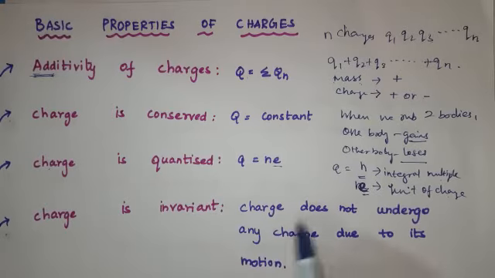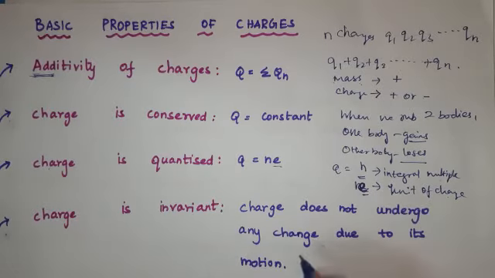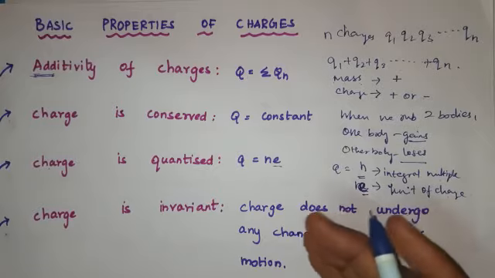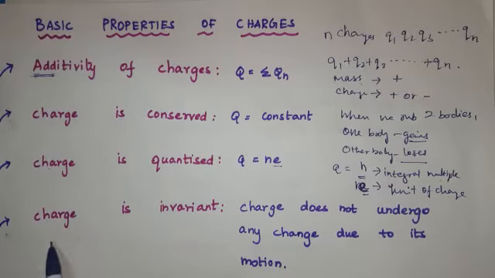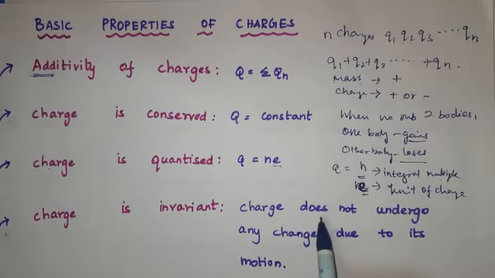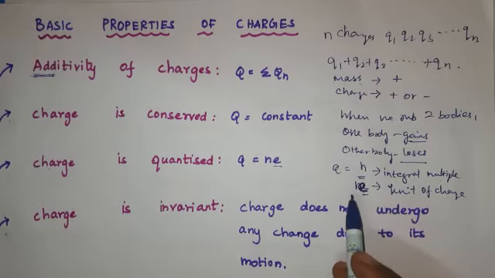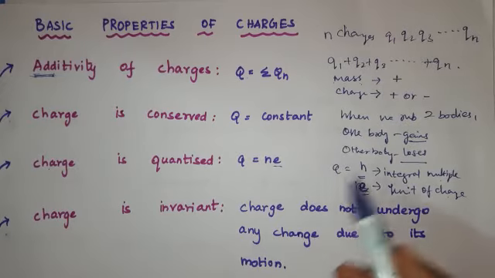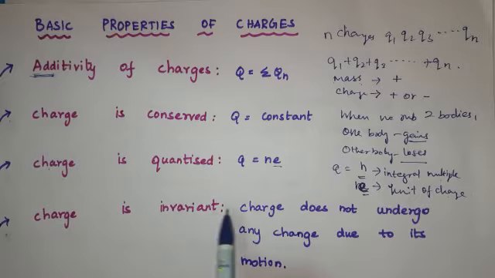You can take it that any excess charge given to a conductor always resides on the outer surface of the conductor. That means it does not undergo any change due to its motion. So charge is invariant means the charge does not undergo any change due to its motion. That means any excess charge given to the conductor always resides on the outer surface of the conductor. So this is charge is invariant.